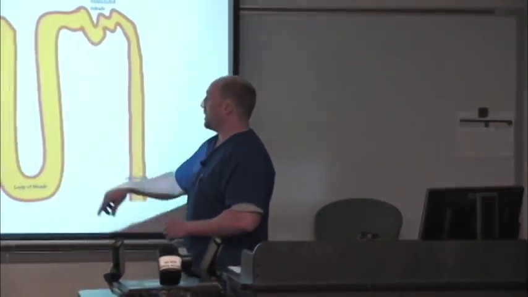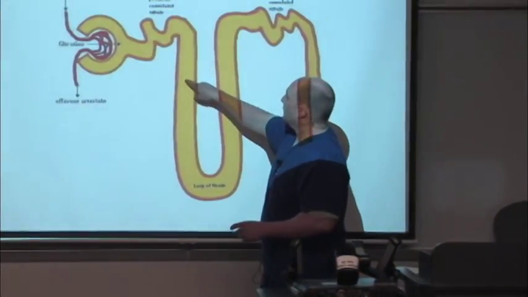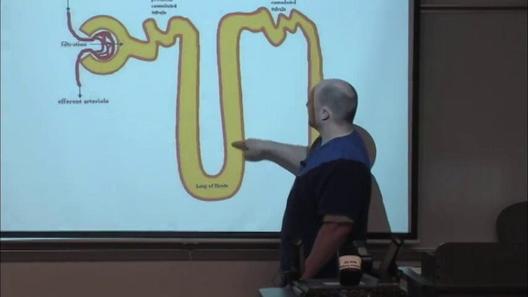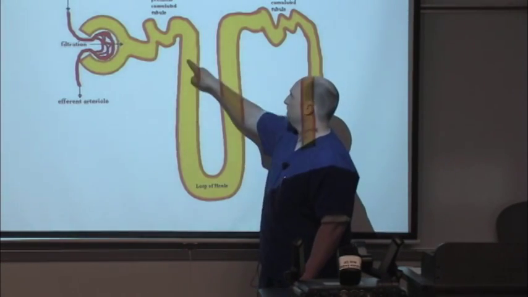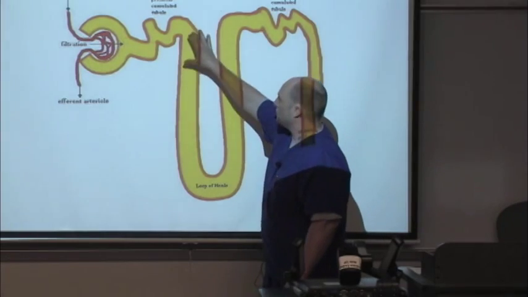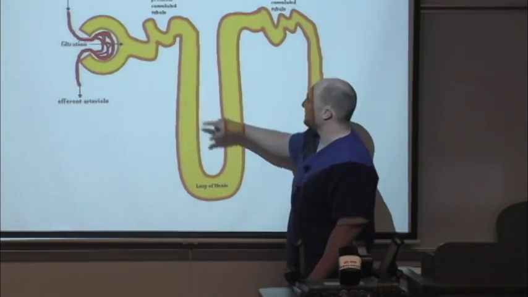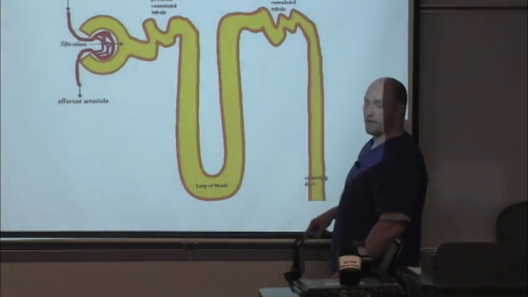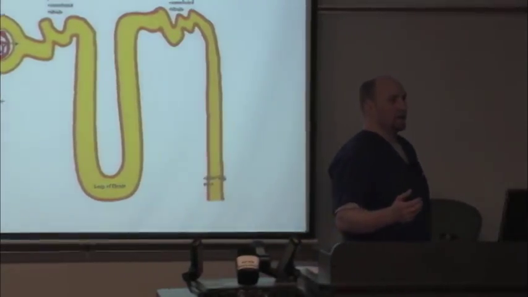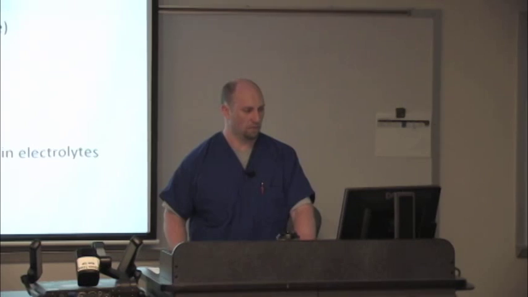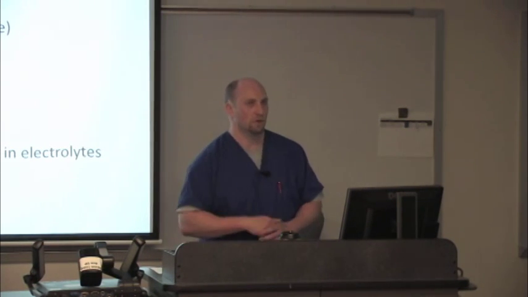So they block, let's go back to your picture here, all this reabsorption of sodium and chloride and potassium in this first loop. It keeps all the sodium and chloride in this loop, and it gets excreted into your urine. And with it, you're not going to get all this reabsorption of water. So all the water is going to stay there. The patient's going to diurese a whole bunch. All right. Questions about that?